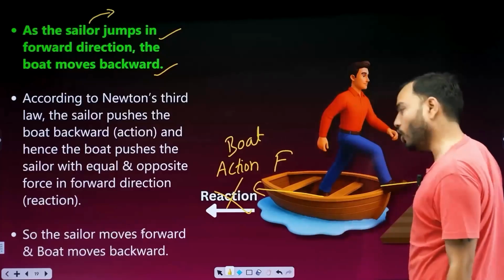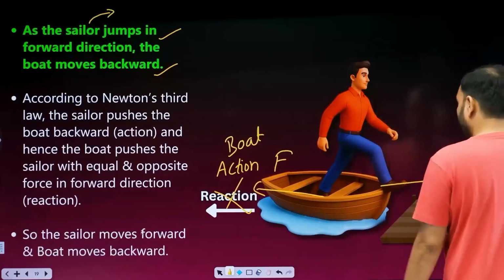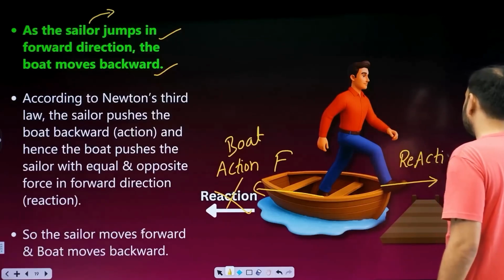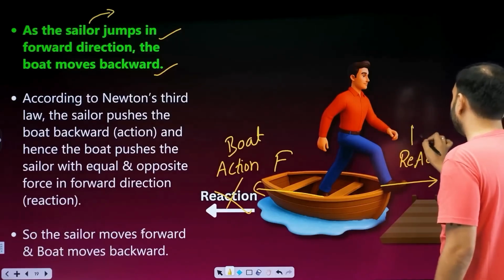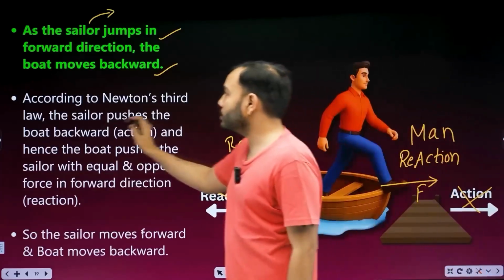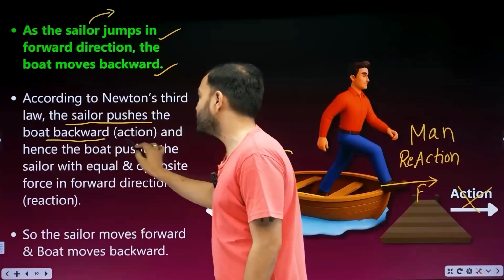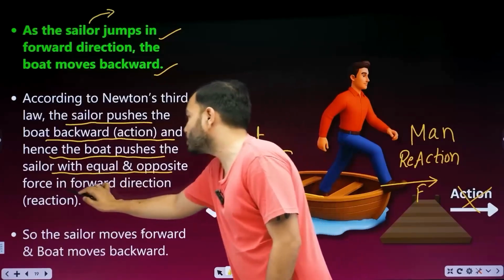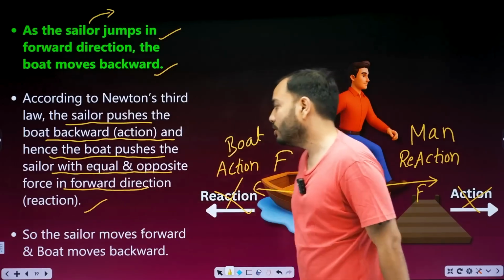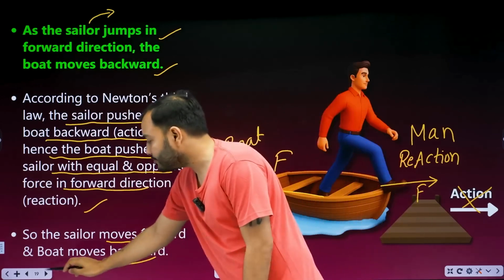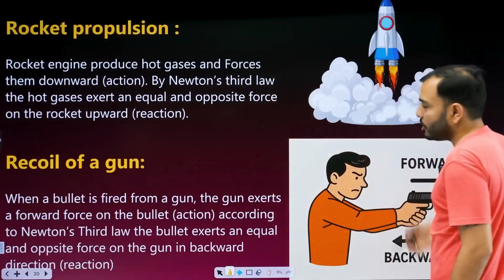Now the boat will get angry and say, I will also exert a force, equal and opposite. What is this? Reaction. This was applied to whom? To the man. In which direction? Forward, equal and opposite. According to Newton's third law, the sailor pushes the boat backwards, action, and hence the boat pushes the sailor with equal and opposite force in the forward direction, reaction. So the sailor moves forward and the boat moves backward. Clear?